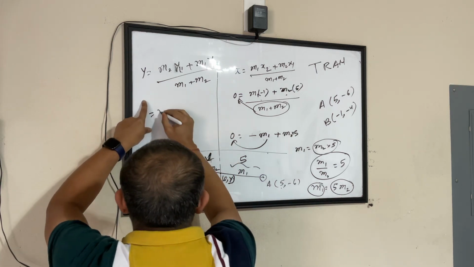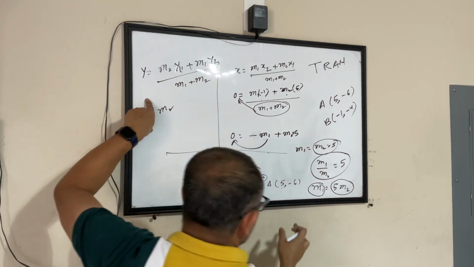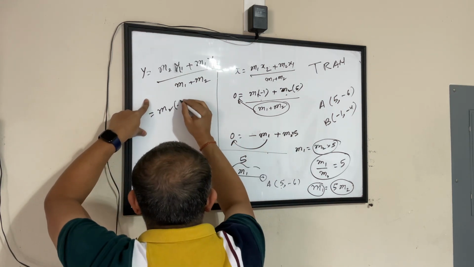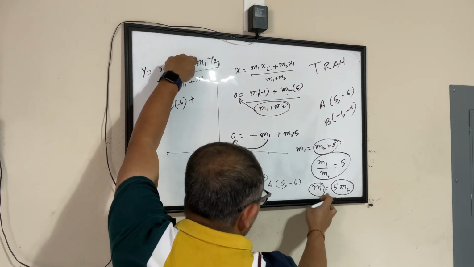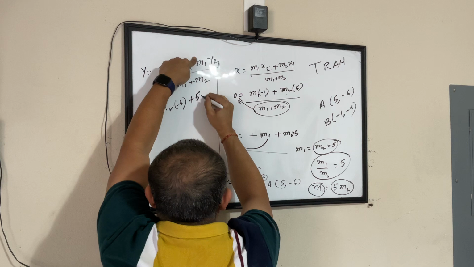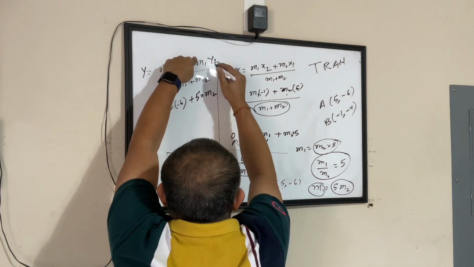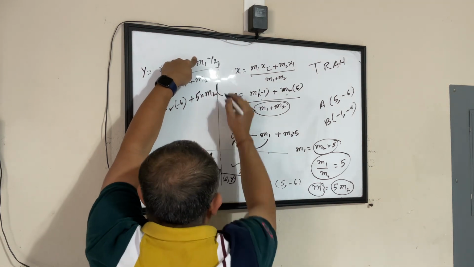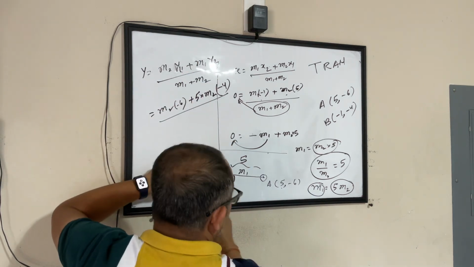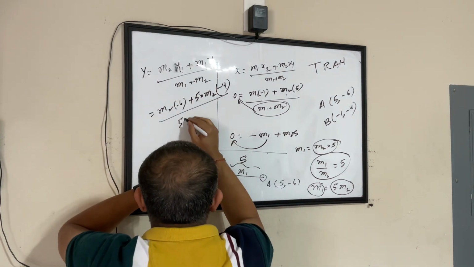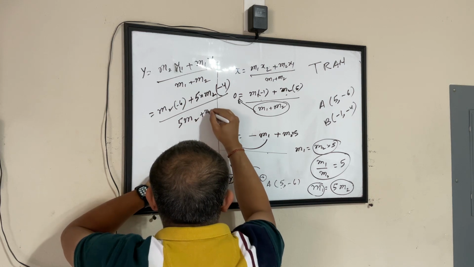m2 I will write as m2, and y1 is minus 6, plus wherever I have m1, I will write this as 5 times m2 into y2. What is y2? y2 is minus 4, divided by m1 plus m2. My m1 will become 5m2 plus m2.